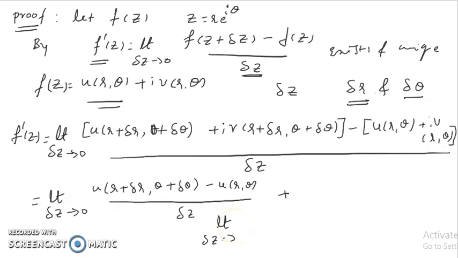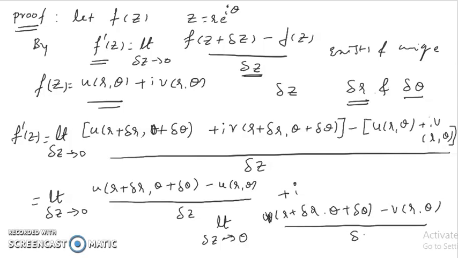tends to 0 of the imaginary part, that is i times the limit of v of r plus delta r comma theta plus delta theta, minus v of r comma theta, whole divided by delta z. Let me consider this as equation 1 for our further study.